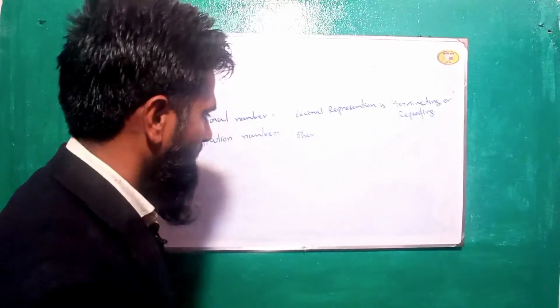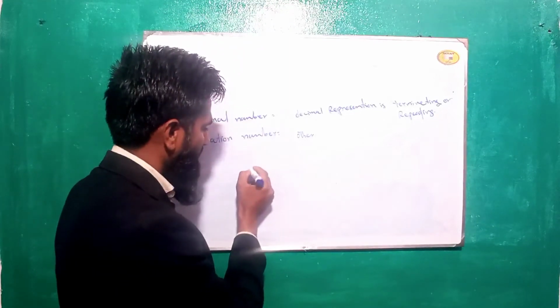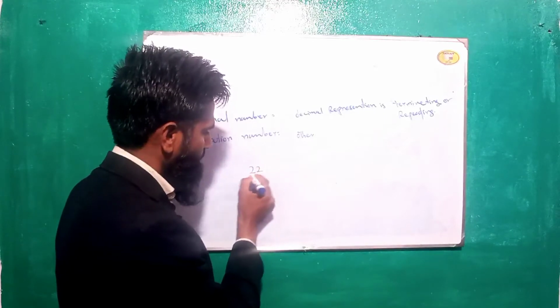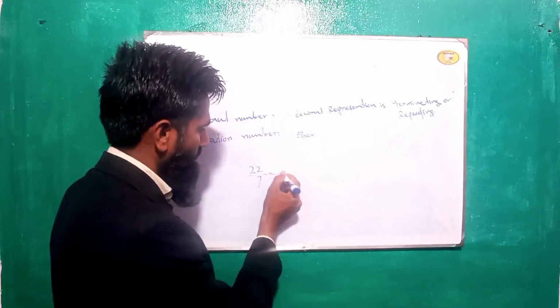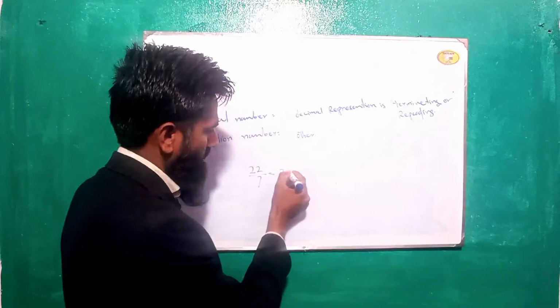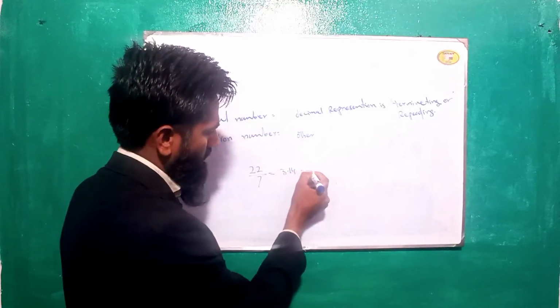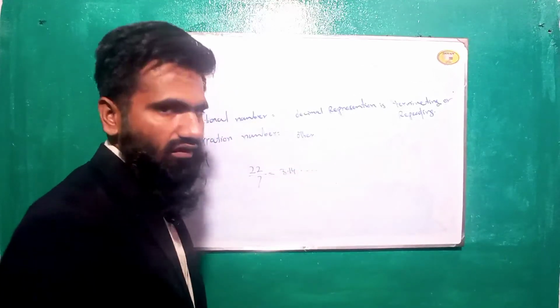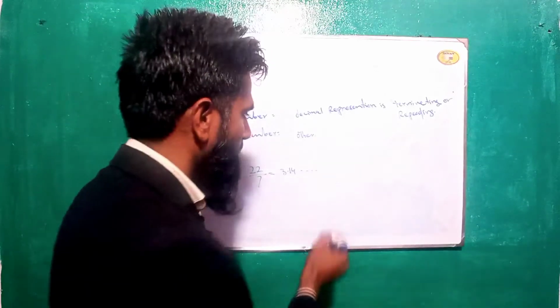Let's look at an example like that. This is an example of an irrational number, because this digit does not repeat and does not terminate. And this is an example of a rational number.